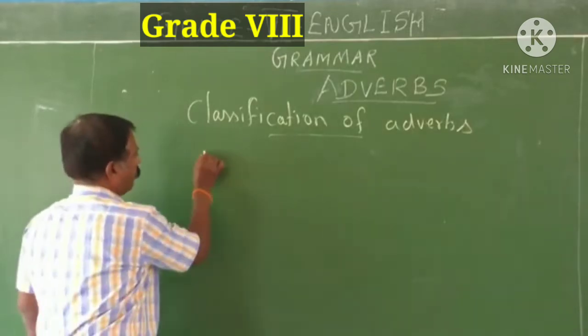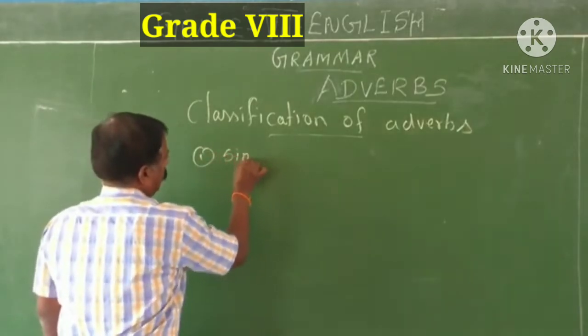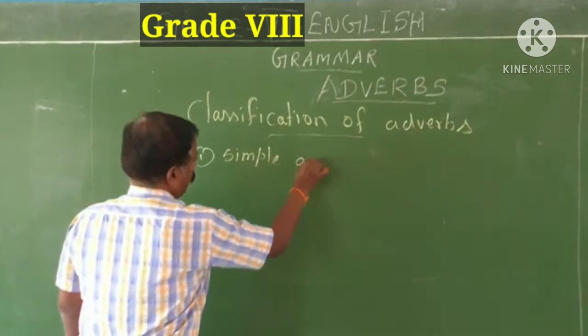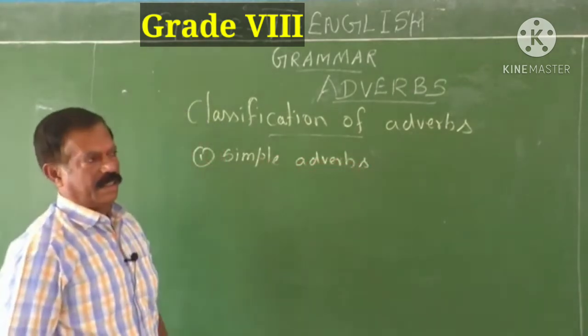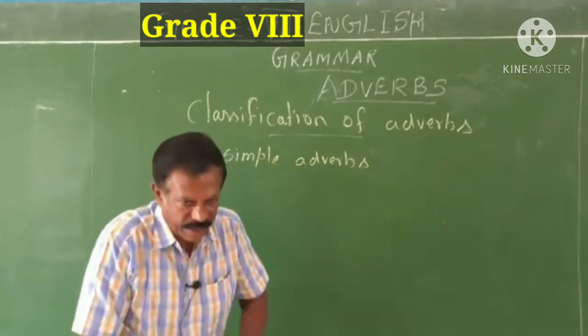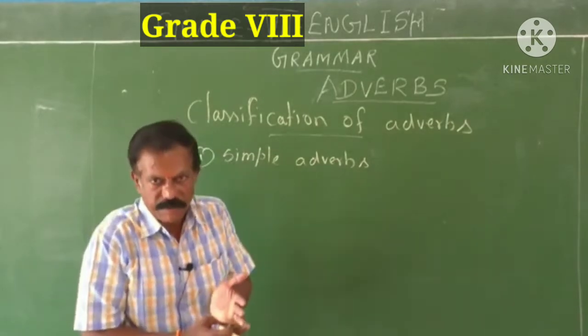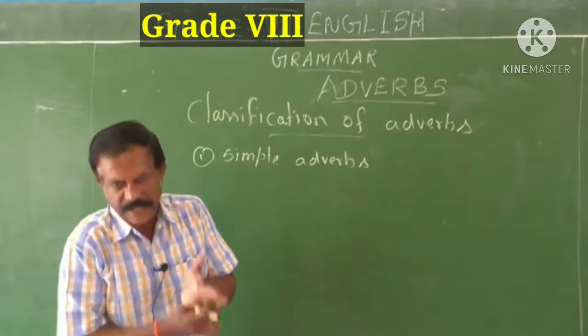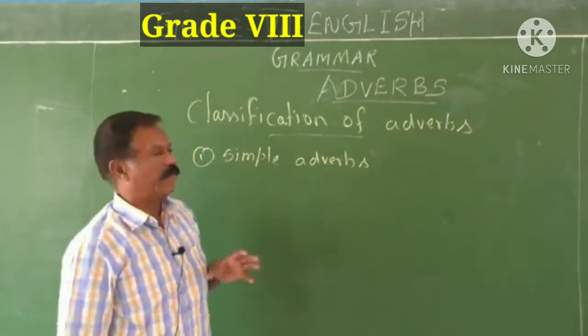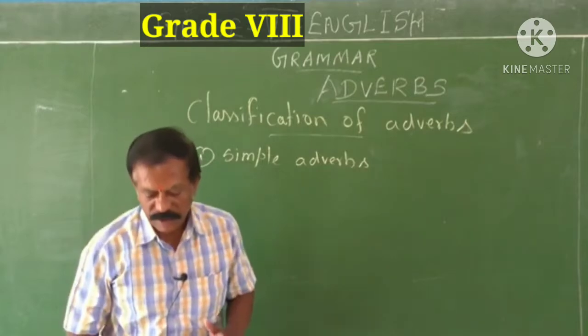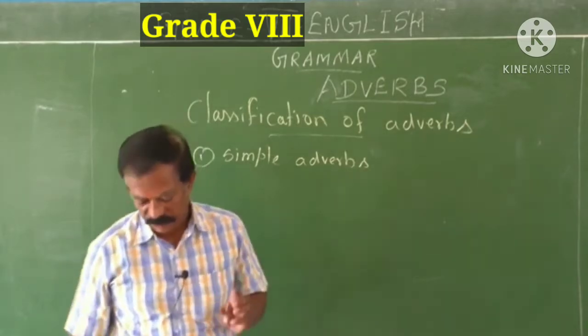First one, simple adverbs. These simple adverbs are nothing but adverbs. They do the function of an adverb, that is modifying a verb, describing an adjective and describing another adverb. So the simple adverbs do the function of an adverb.